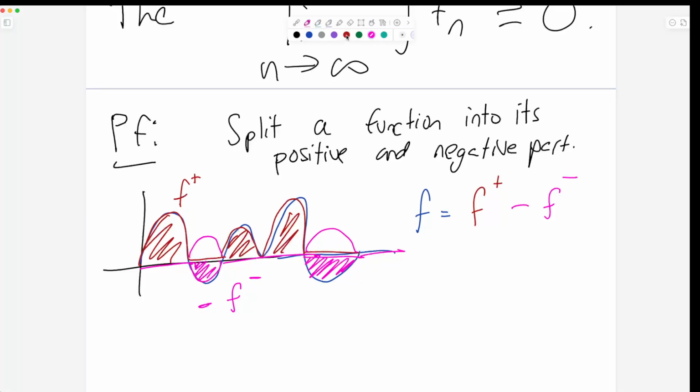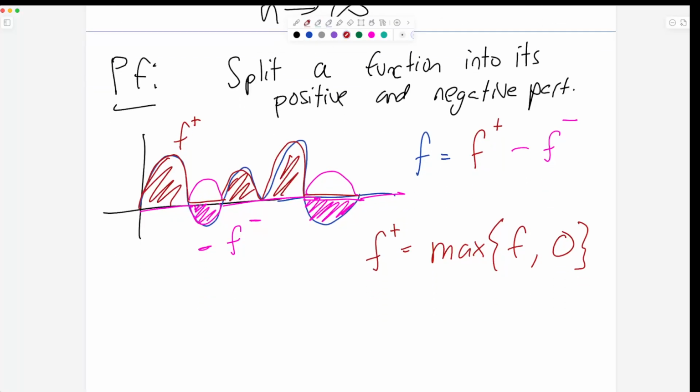If you want an actual definition, I can give it to you. f plus is equal to the maximum of f and 0, whichever is bigger. And f minus, the negative part, is, okay, I'll write it the way the textbook writes it, which I don't like, but that's what we're going to do.